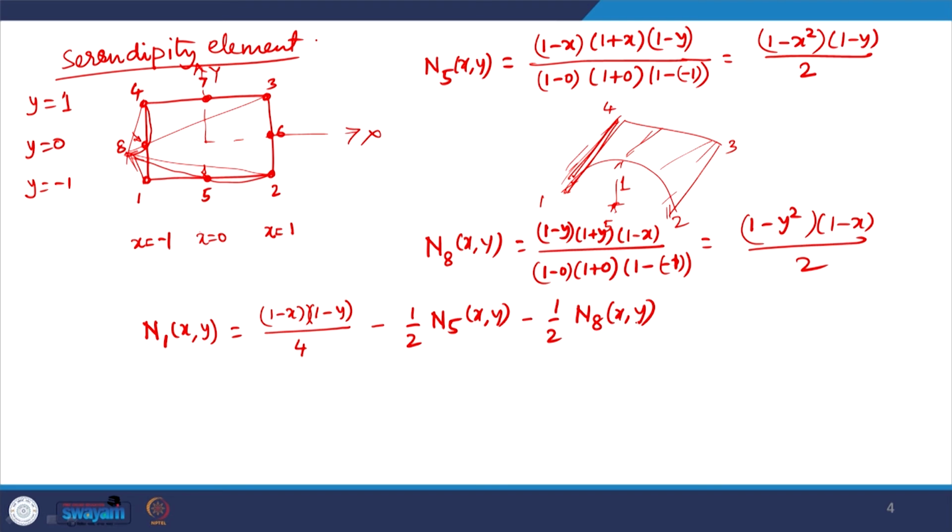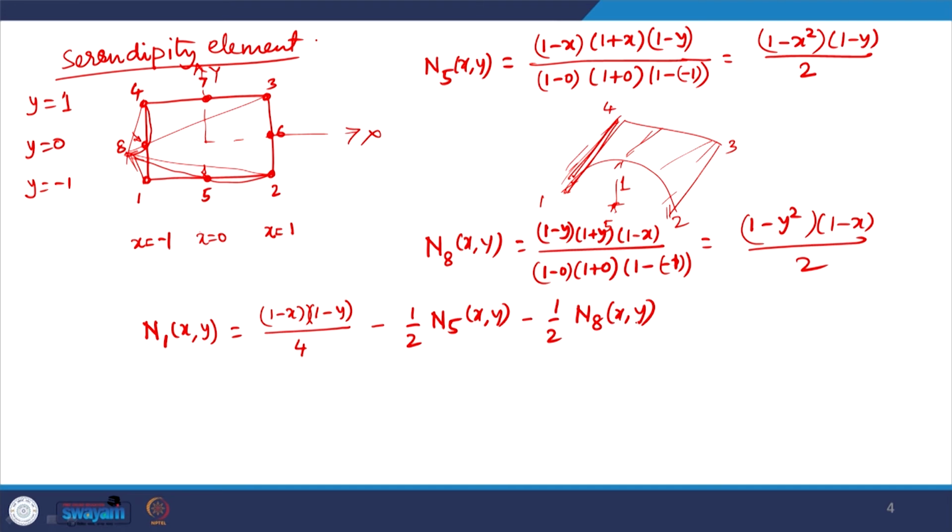So, the interpolation function for node 1 is given by the bilinear variation that was derived for the 4 noded rectangle and then local modifications by the appropriate mid side nodes, so for N5 and N8.